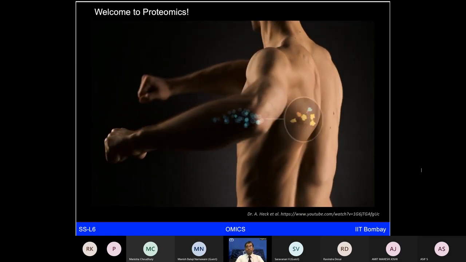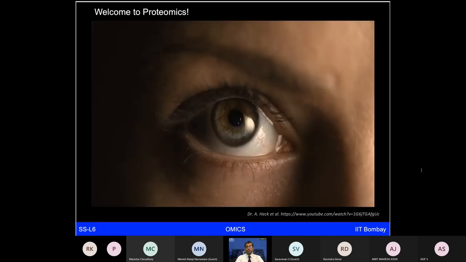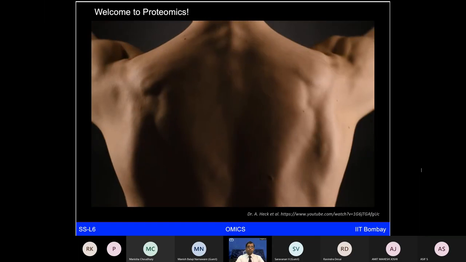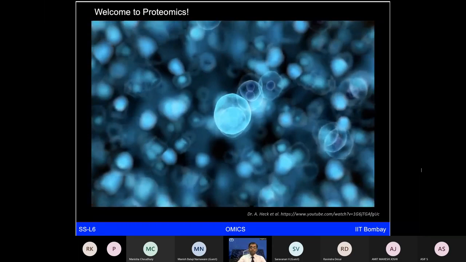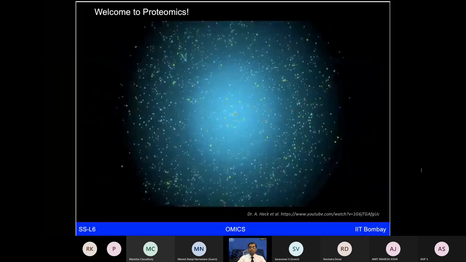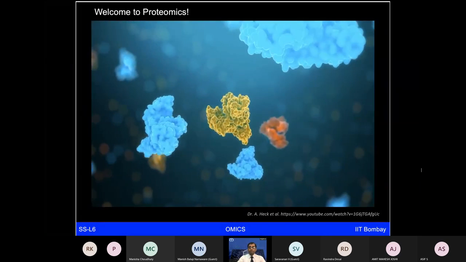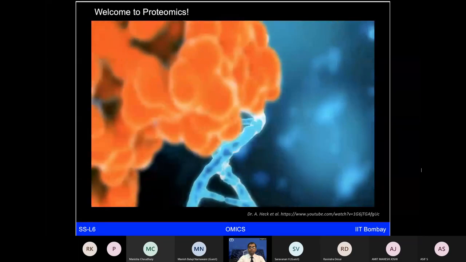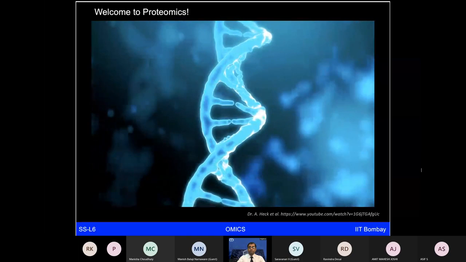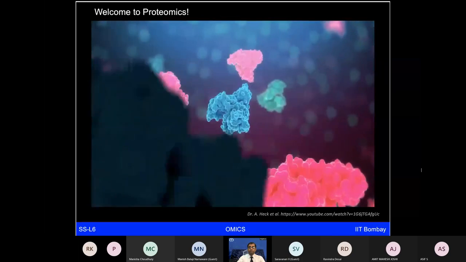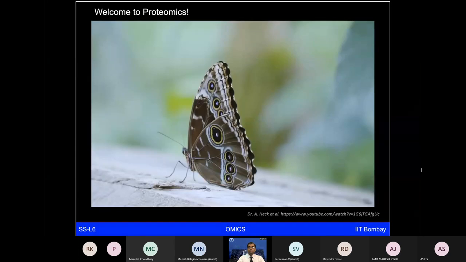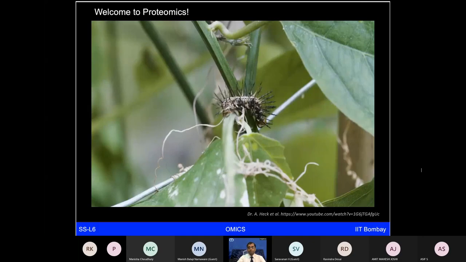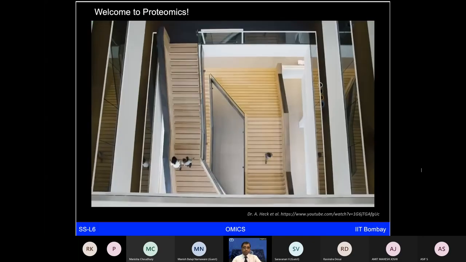Proteins trigger cells to perform specific tasks, enabling the cells in your eyes to function differently from the cells in your heart or brain. Our bodies are made up of about 100 trillion cells, which each contain thousands of different proteins. The collection of proteins within a cell is called the proteome. The proteome is the counterpart of the genome. Our DNA remains the same throughout our lives, but our proteome changes. This explains how the grown-up flying butterfly can become something so distinct from the young crawling caterpillar it once was.